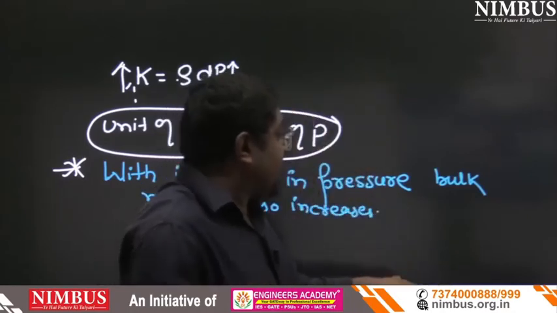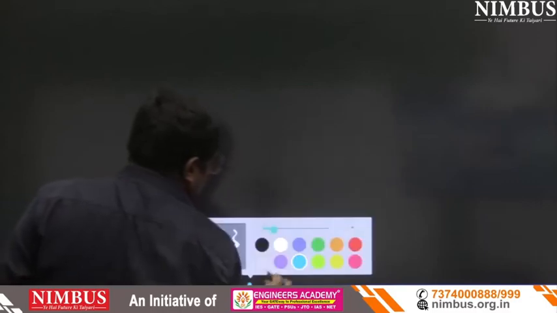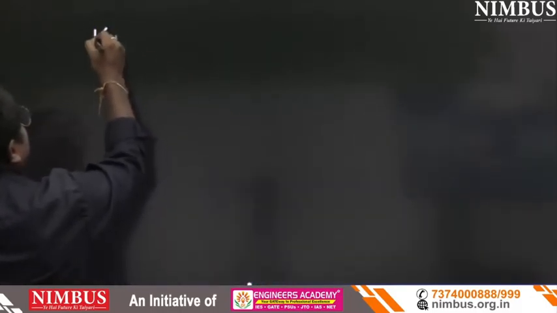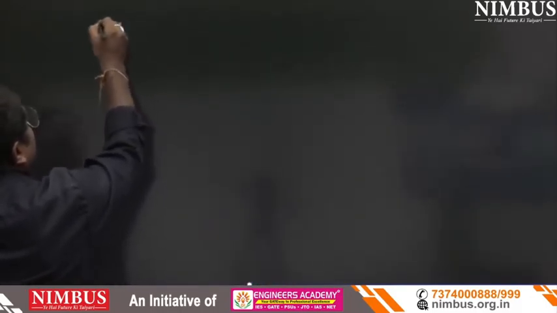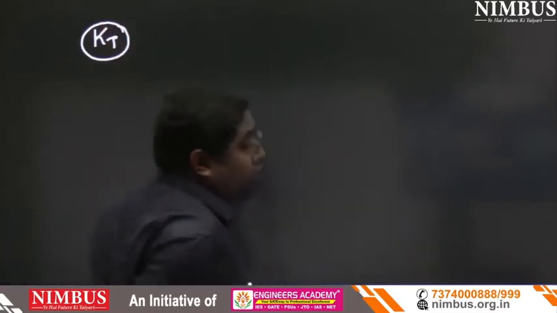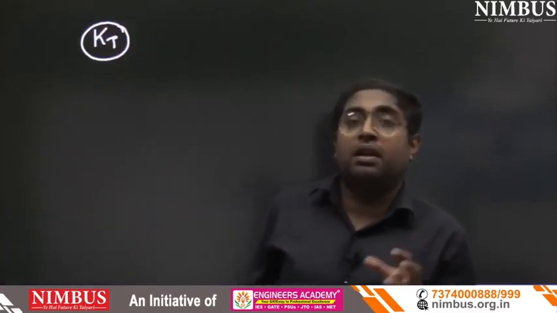Suppose they can ask isothermal bulk modulus, KT. What is the meaning of isothermal? You already studied that in 11th or 12th class.